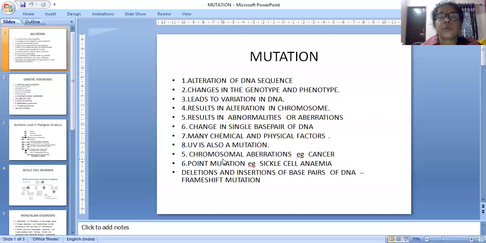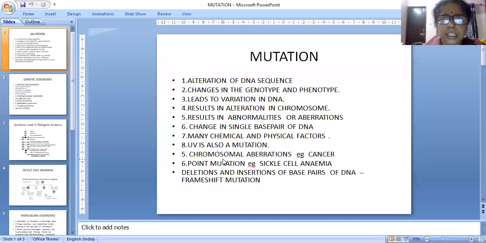Deletions and insertions of base pairs of DNA are called a frame shift mutation. Frame shift mutation means how the chromosome is framed. A natural framing is there for the chromosome: the DNA pattern should be like this, and genes should be arranged in such a way. Like that, a pattern or frame is there for every chromosome. When this frame is shifting or changing, that can also cause mutation. Two reasons are there for frame shift mutation: deletions and insertion.